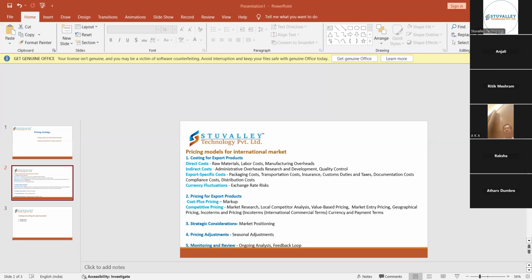For example, in India we write in English, but when we are exporting to Germany, the product has to have the German language on it. Some basic things should at least be written so that the people will understand it easily.